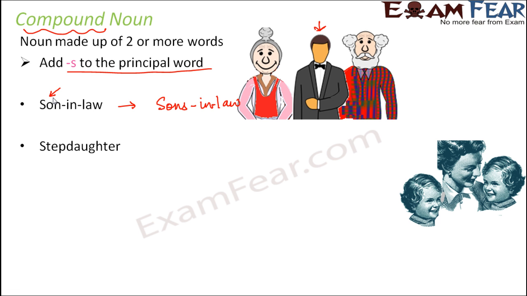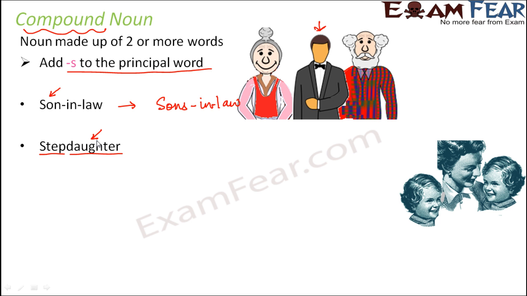For example, stepdaughter. This is also made up of two words, step and daughter, right? In this case, which is the principal word? The principal word is daughter. Daughter is the basic word to which we have added a prefix step. Stepdaughter means it's not your biological daughter, but that daughter belongs to your spouse.